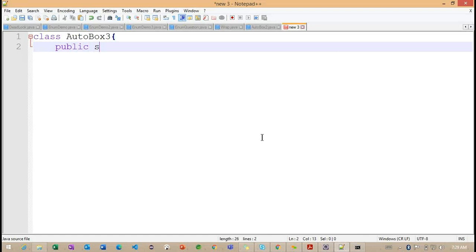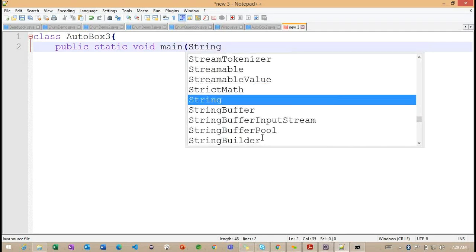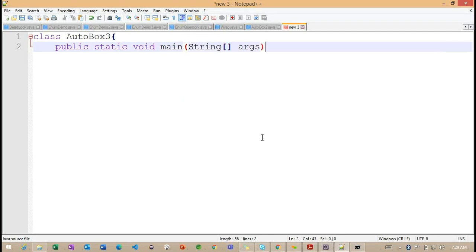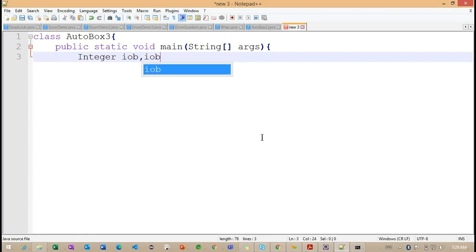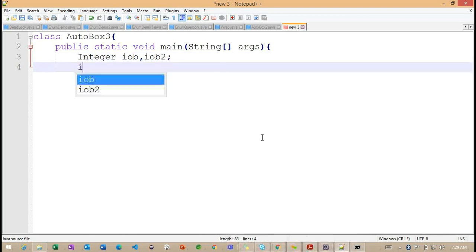Autobox3. So inside this Autobox3, String args. And after this, now what I'm trying to do, I'm defining one Integer data type, iOb, and iOb2. So these are the object references, and here one primitive type.